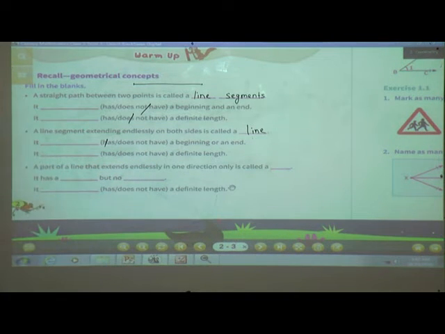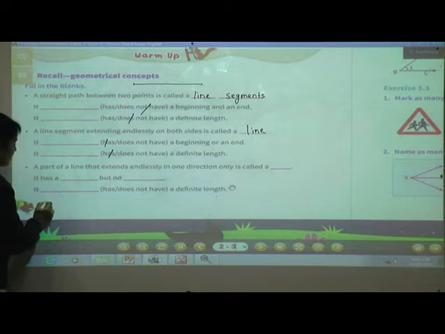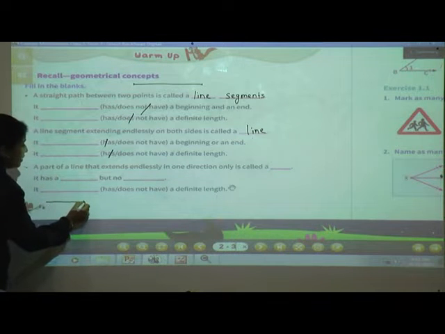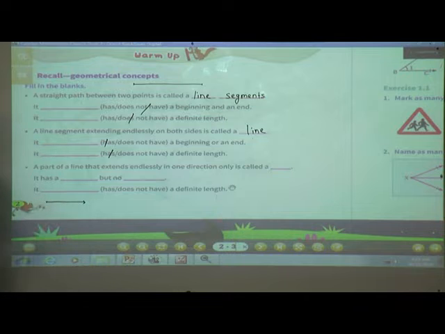Can we measure? No, so that's why it does not have a definite length. A part of a line that extends endlessly in one direction only is called a ray.